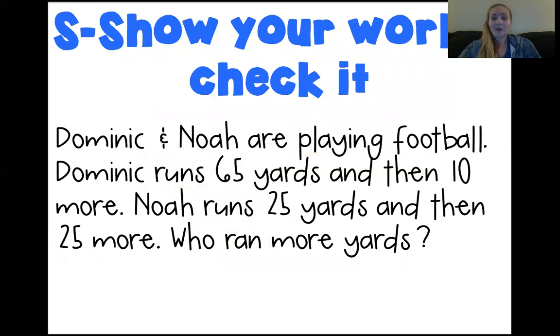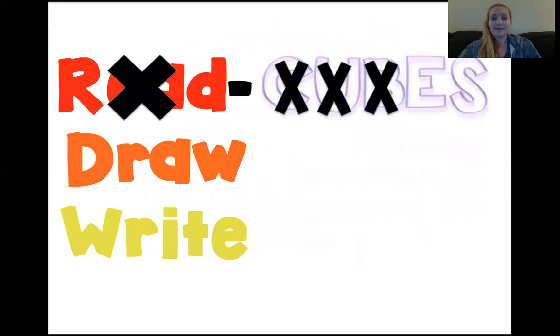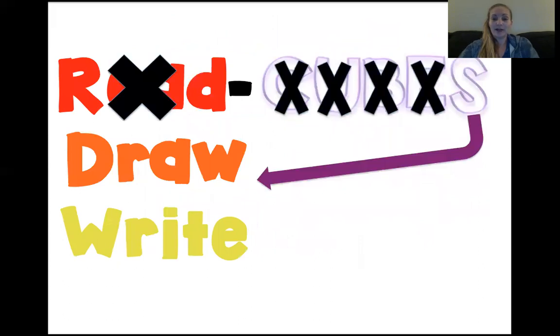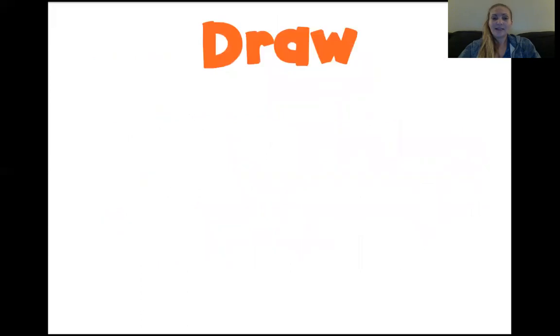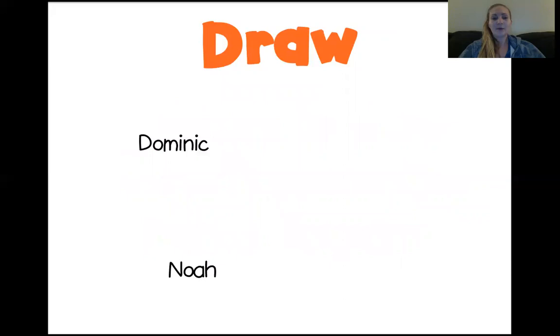Now it's time to show our work and check it. So let's move on to the next step of drawing. I decided to just start drawing a picture to show what's happening, and then I decided I would try a diagram after. First, I just want to figure out in my head what's happening here. So I wrote Dominic and Noah. You could put D and N.